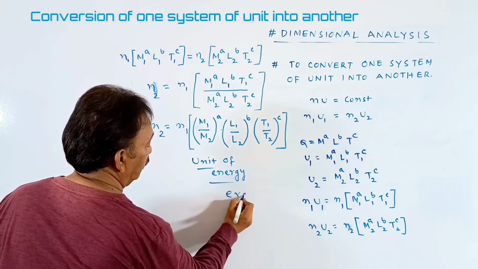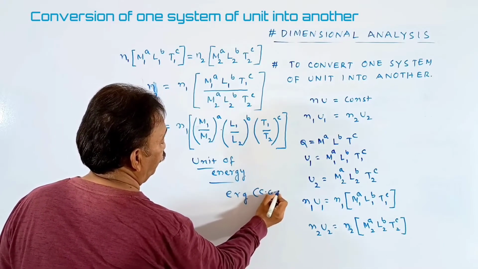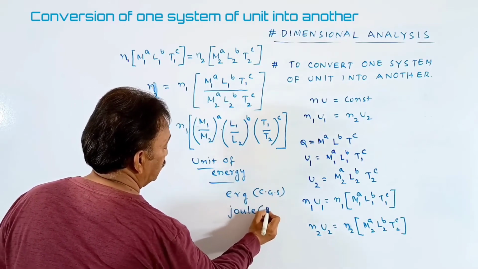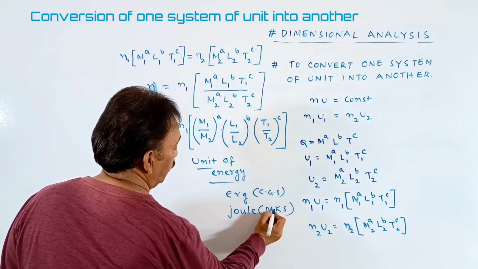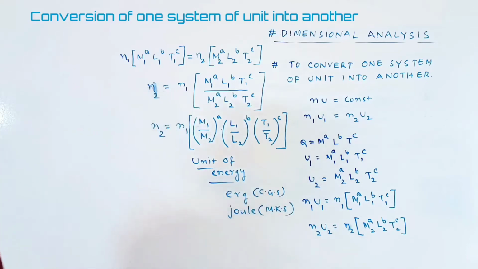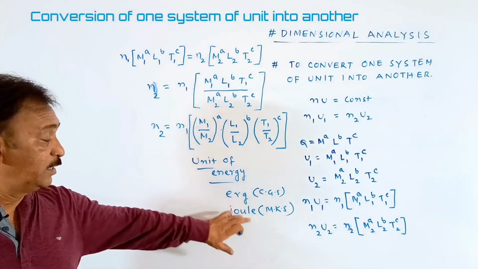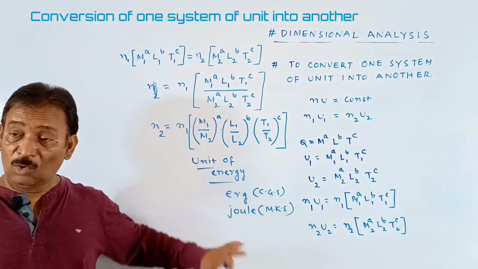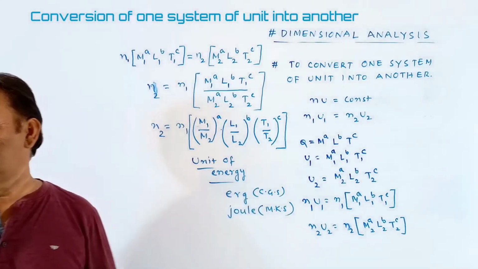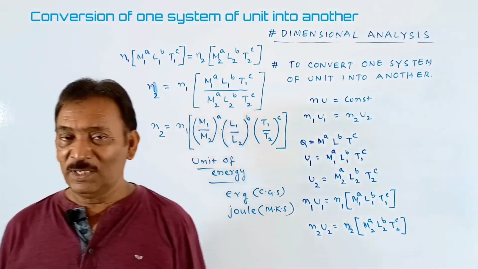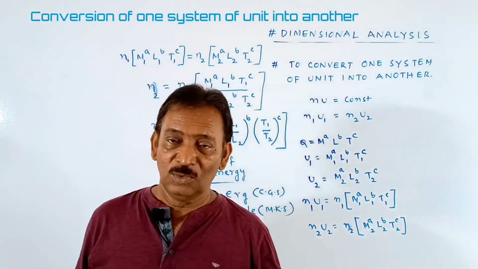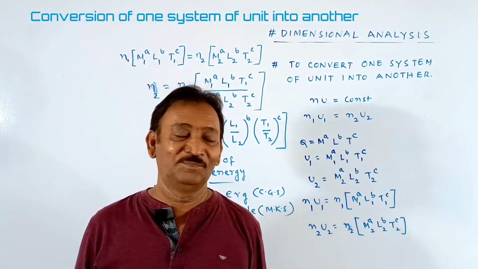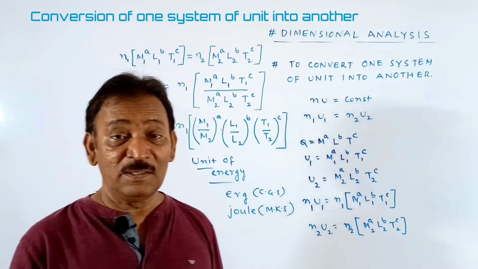Erg in the CGS system and joule in the MKS system, students. How many ergs make a joule, or how many joules make an erg? That means we are converting the MKS system into the CGS system, and the CGS system into the MKS system.